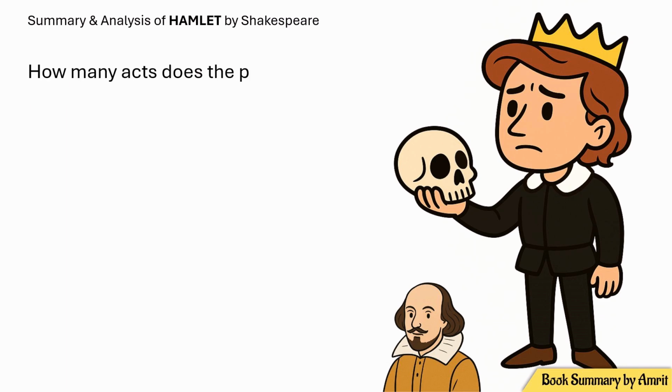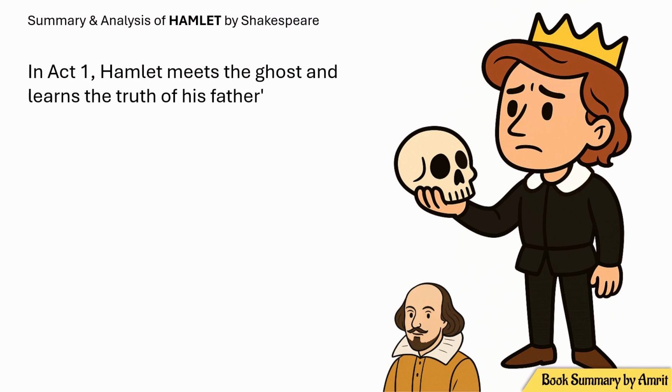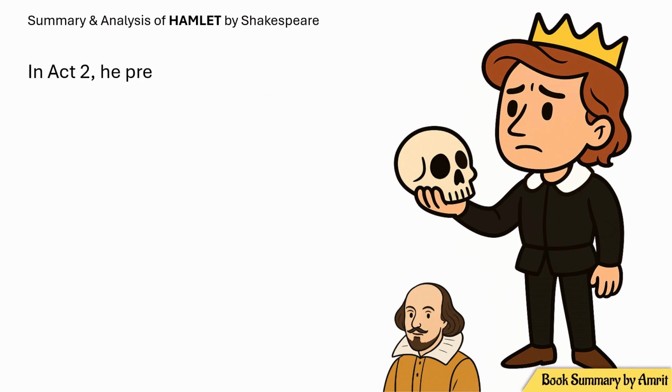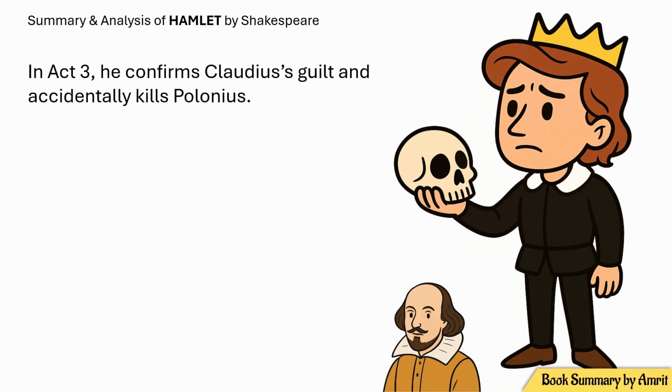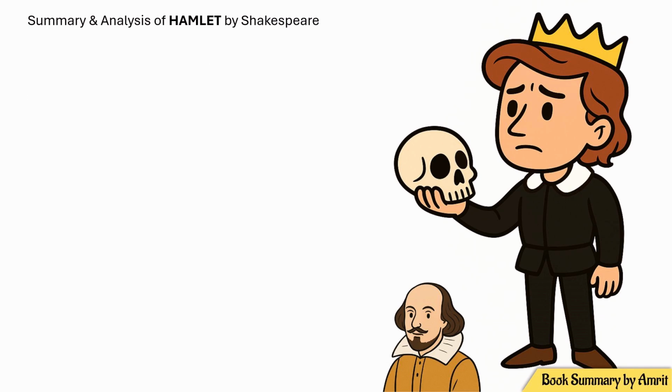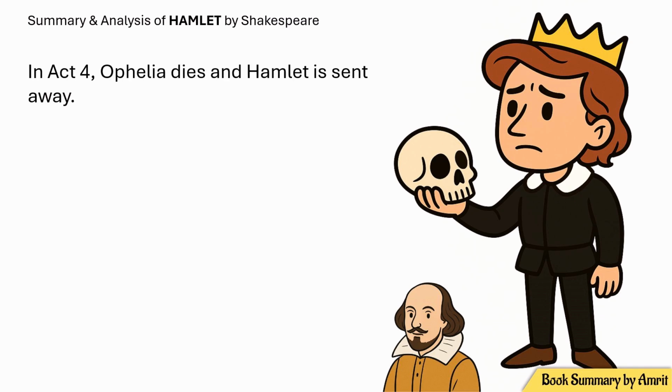How many acts does the play have? There are 5 acts in Hamlet. In Act 1, Hamlet meets the ghost and learns the truth of his father's murder by his own brother Claudius. In Act 2, he pretends to be mad and plots. In Act 3, he confirms Claudius's guilt and accidentally kills Polonius. In Act 4, Ophelia dies and Hamlet is sent away.